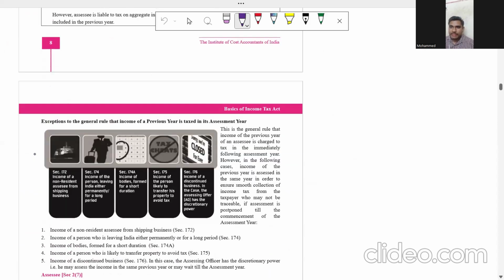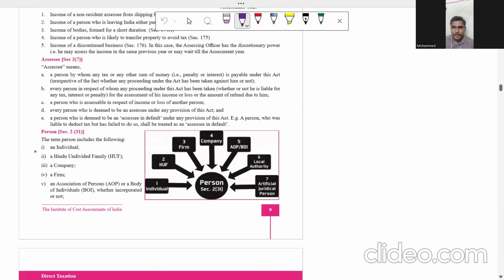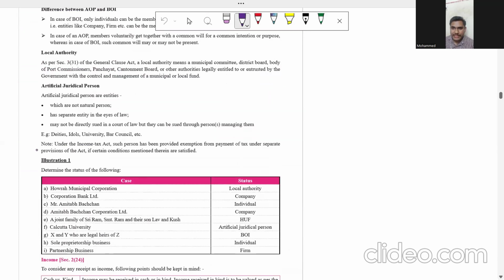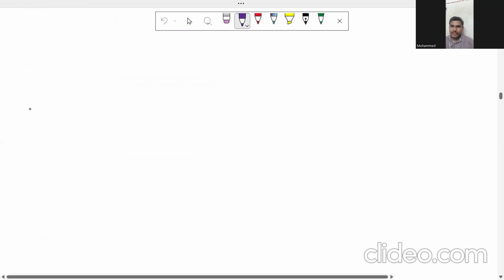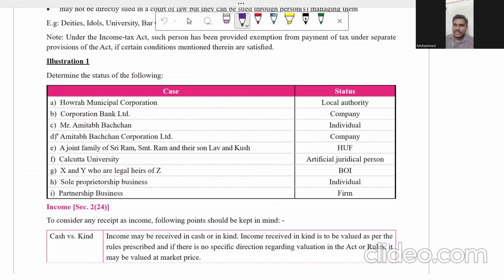From this, I'm going to teach each and every concept from this module. I'm going to start with illustration one. This is the perfect example that I can discuss with you. You should not see the answers. You have to determine the person.